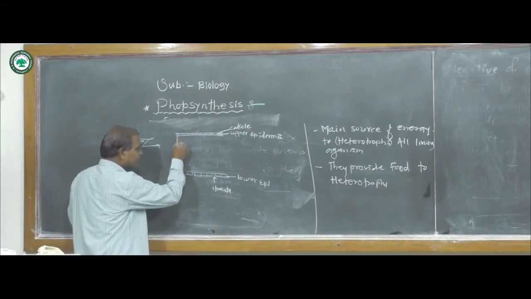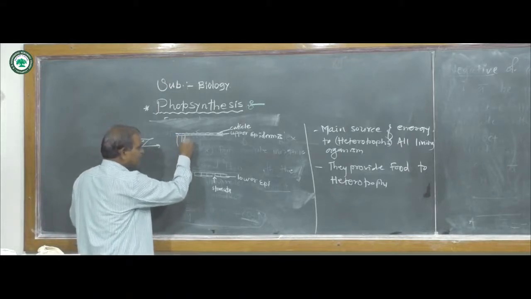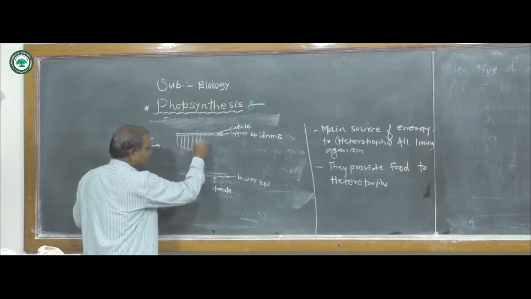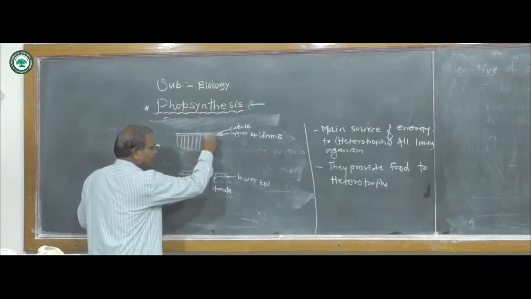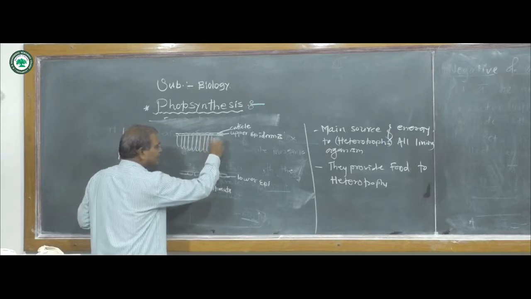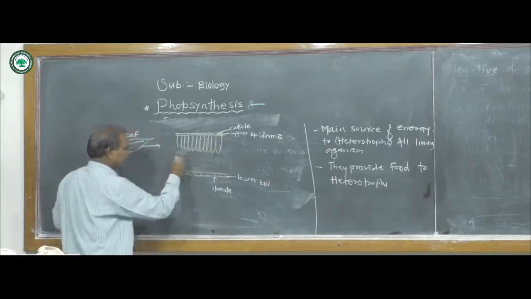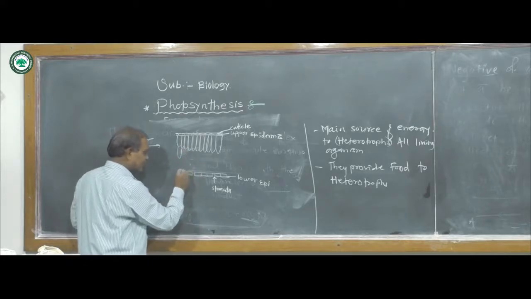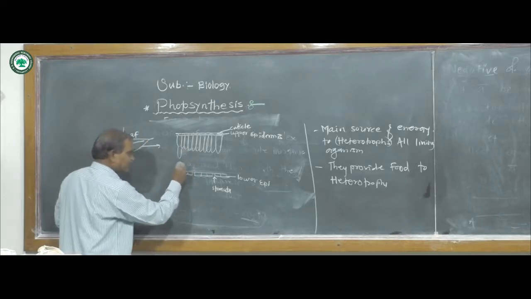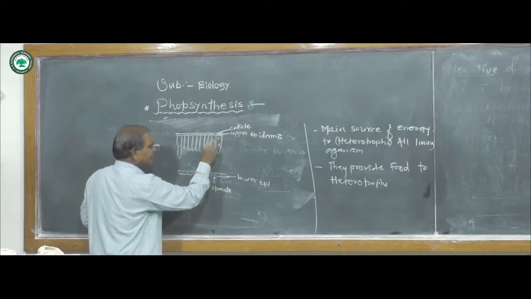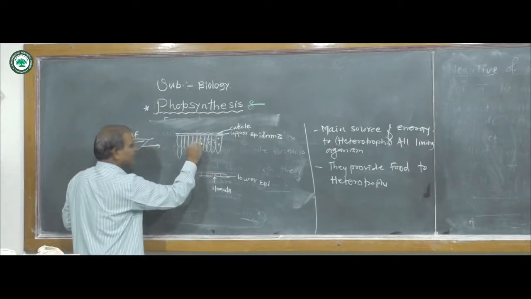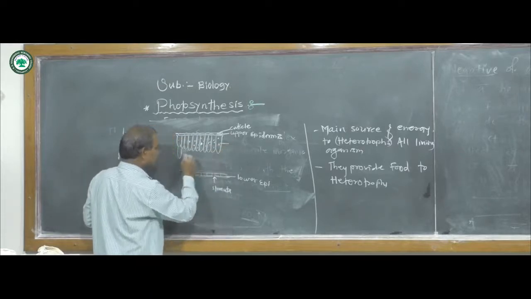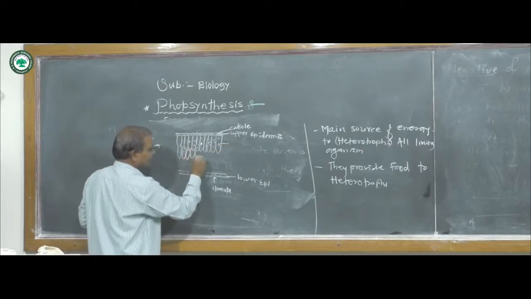Now, in between the upper and lower surface, there are tissues or cells. These cells are called mesophyll cells. The mesophyll cells are differentiated mainly into two types. These column-like, compactly arranged cells are called palisade tissue, but they are also mesophyll cells.